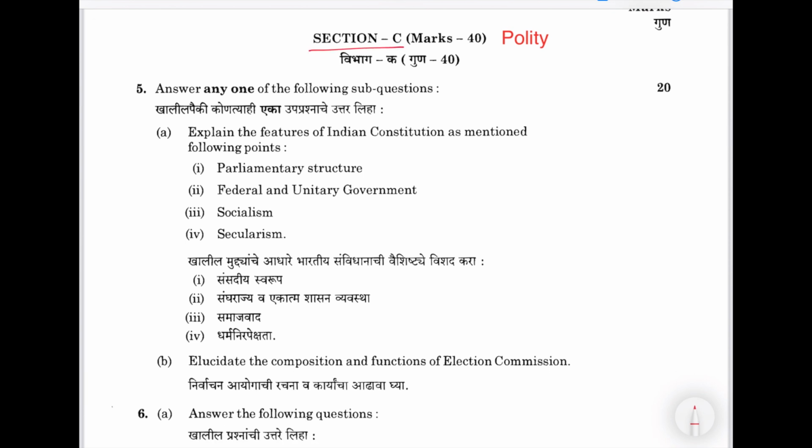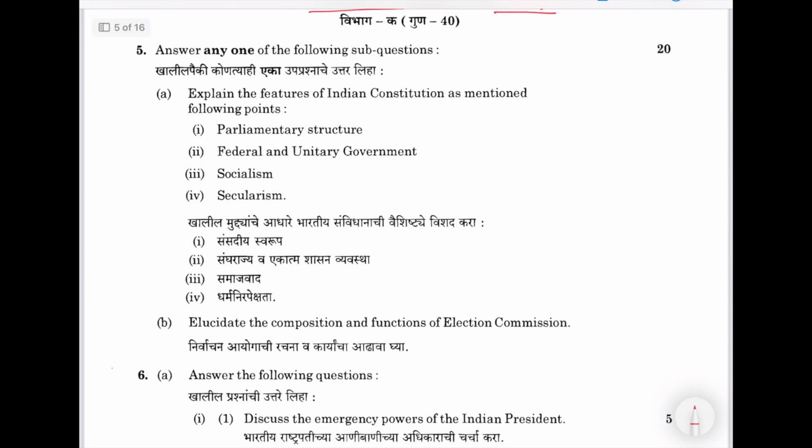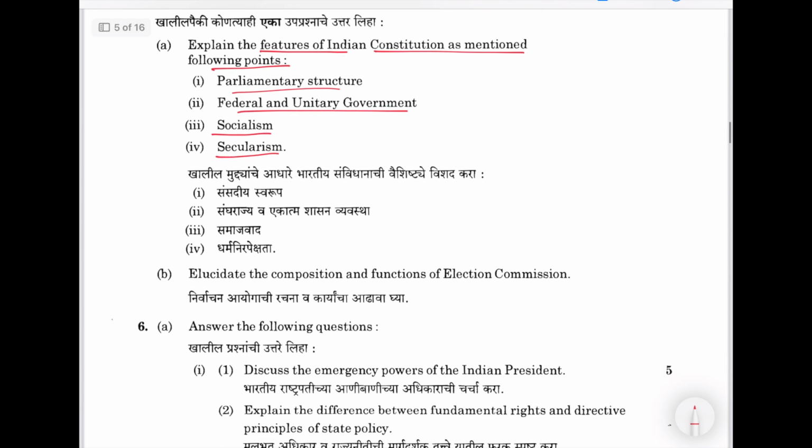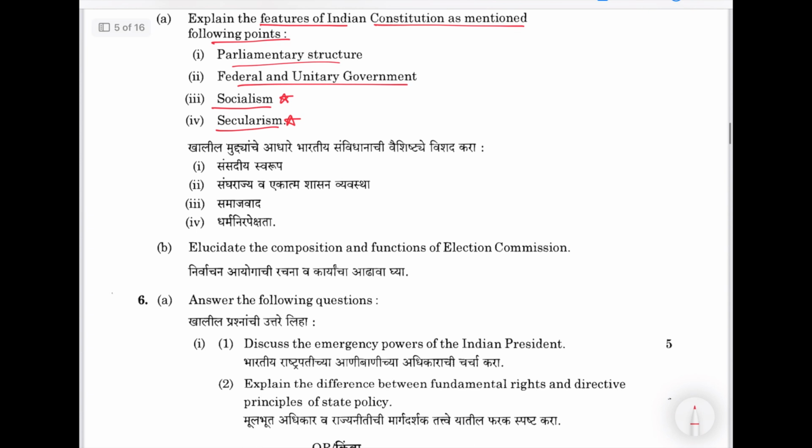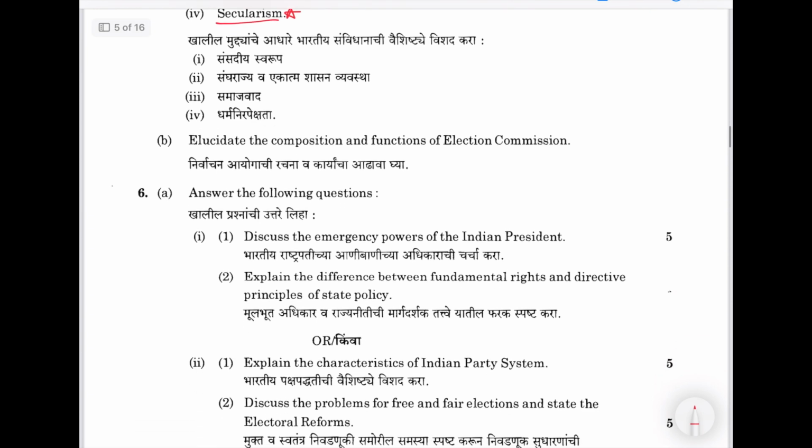Here, section C is about polity. Now, polity, they have with special reference to Maharashtra, but there is no Maharashtra related question. They just asked: explain the features of the Indian Constitution as mentioned, with the following points: parliamentary structure, federal and unitary government, socialism, secularism. These 2 points you can see we have in the current syllabus in society, right?